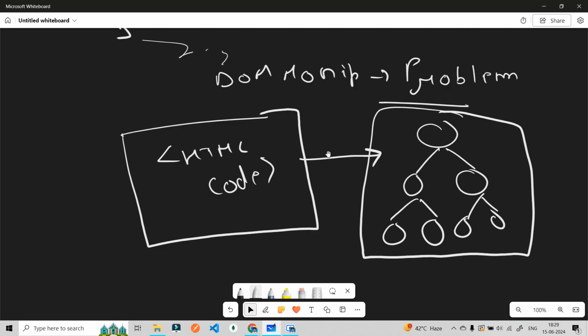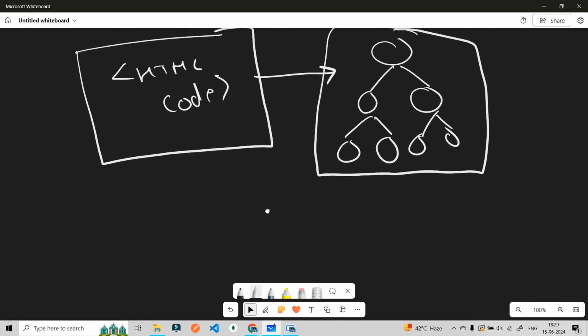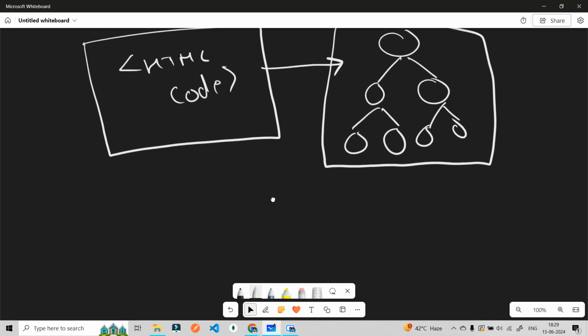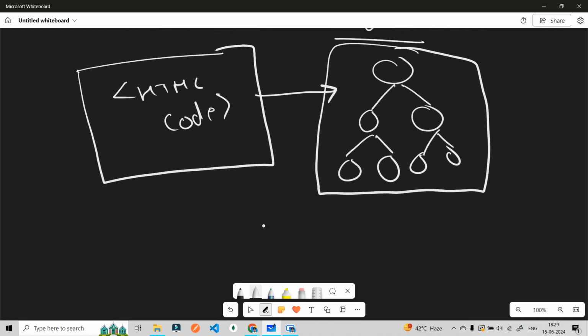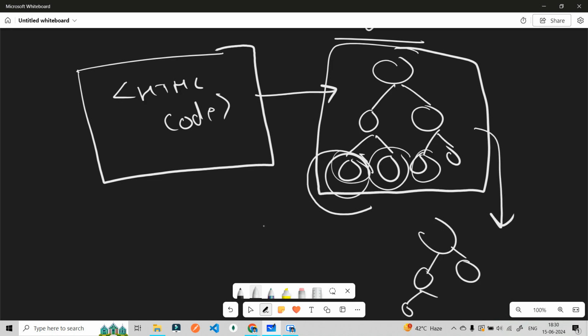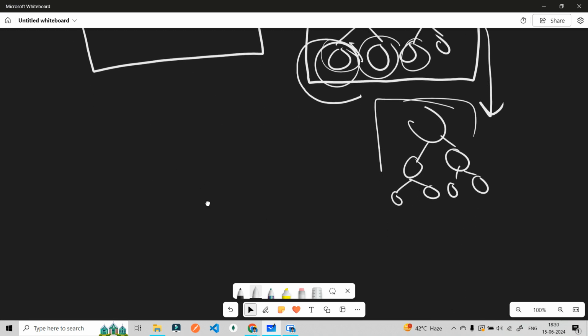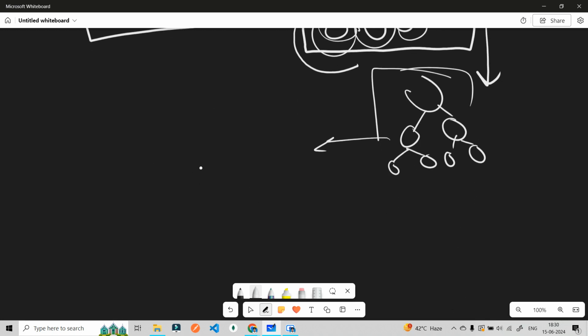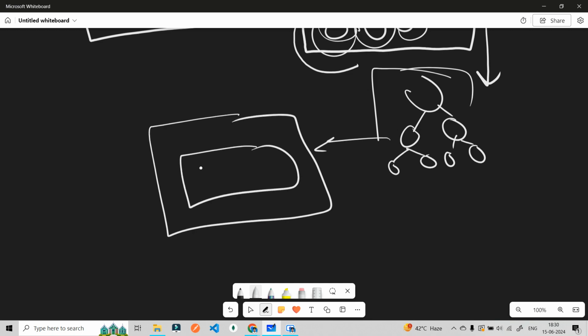One thing I forgot to tell you, or maybe I told you, I could not remember: whenever you manipulate this particular DOM, you will manipulate a single particular node. So whenever you are manipulating a single node, a new DOM tree will be created. This means your page will also reload. This means the page where you are seeing your UI will also reload.